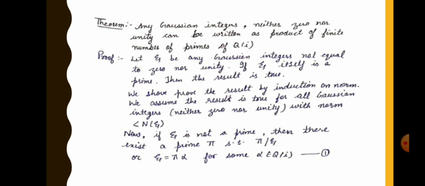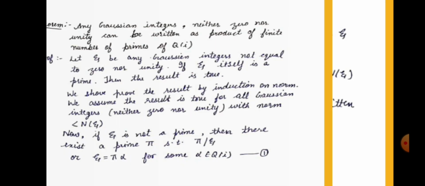If xi is itself a prime, then the result is true. We prove the result by induction on the norm. We assume the result is true for all Gaussian integers, neither 0 nor unity, with norm less than the norm of xi. Now, if xi is not a prime, then there exists a prime pi such that pi divides xi, or xi is equal to pi into alpha for some alpha belonging to the Gaussian integers.